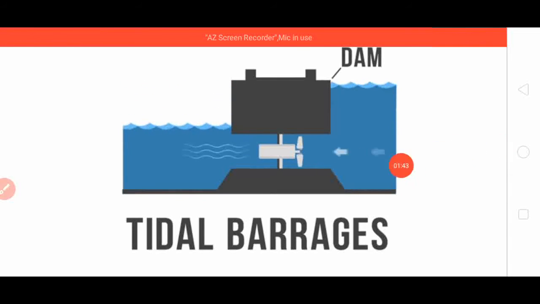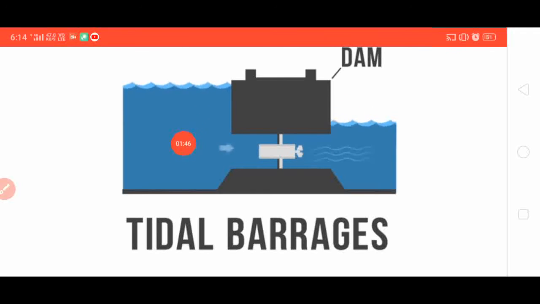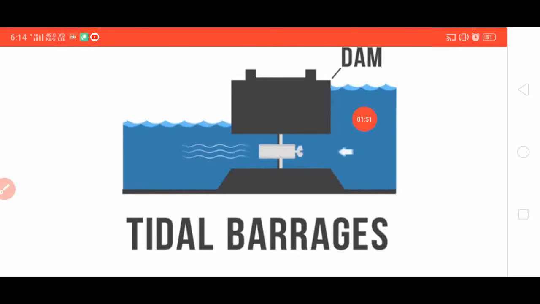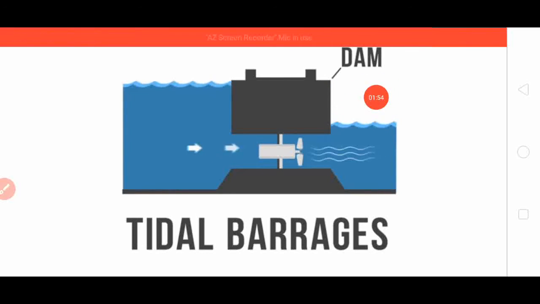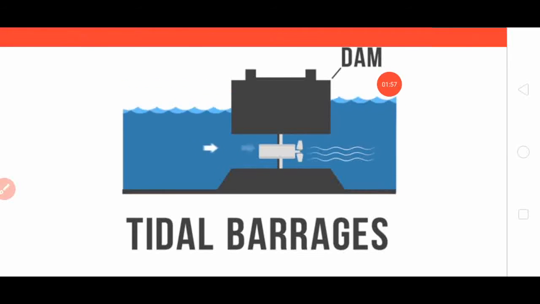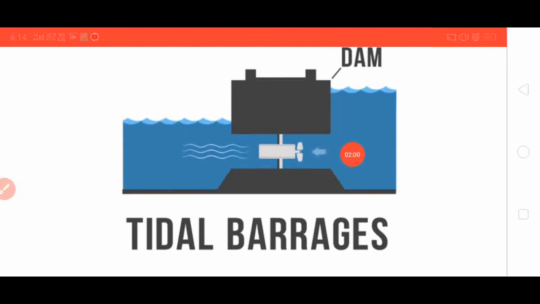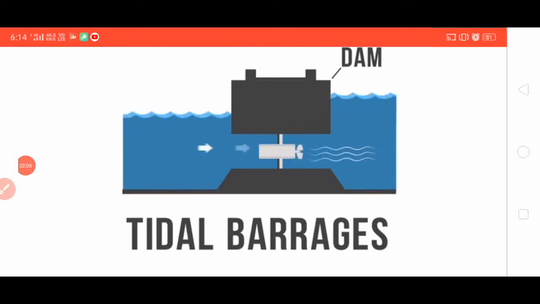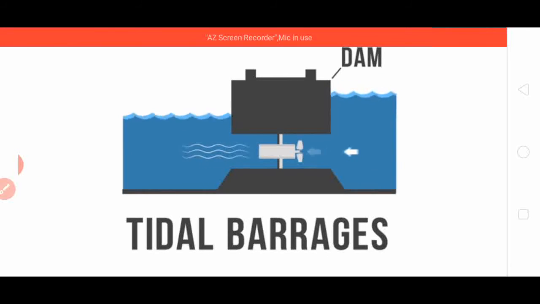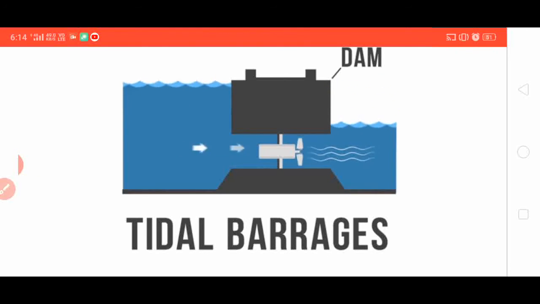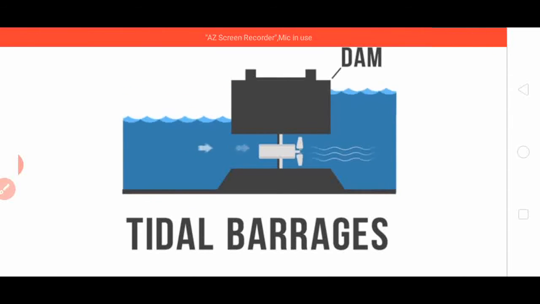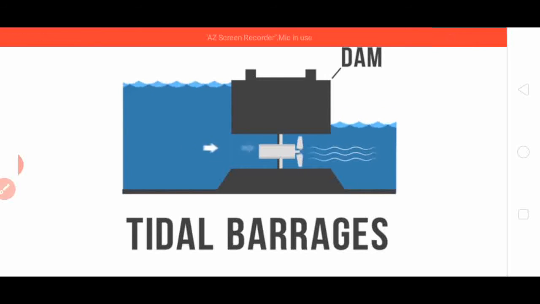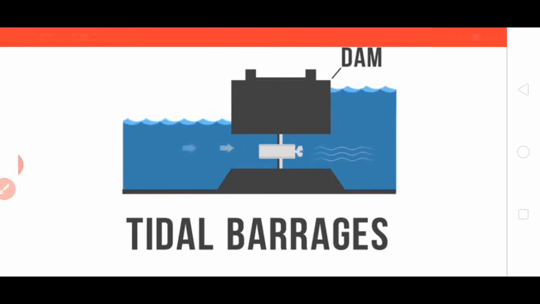And when the tide recedes, as you can see now, the tide is receding and water is going up from this side. Then there is a pressure difference, and water will flow from this side to this side. In this manner also, the turbine will move. And as we can move the turbine, we can run the generator. This means that we can make the electricity. In this way, we use these tides to generate electricity.